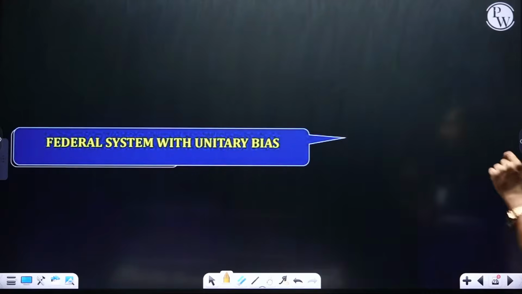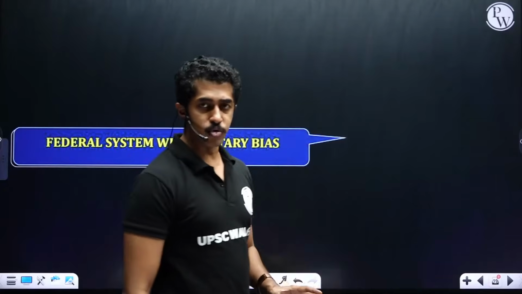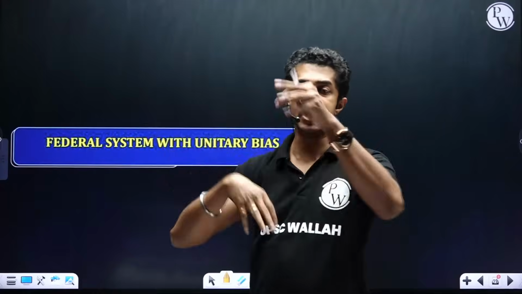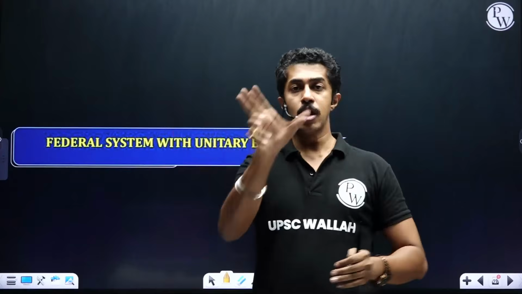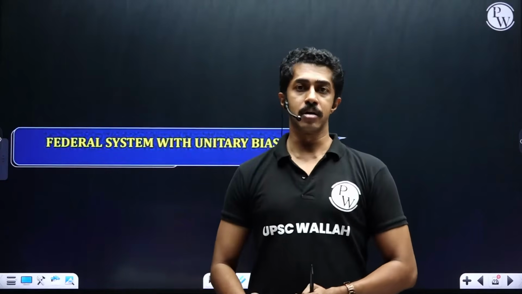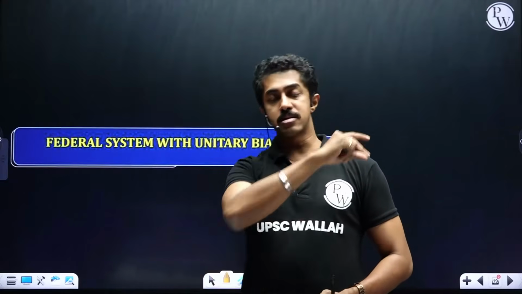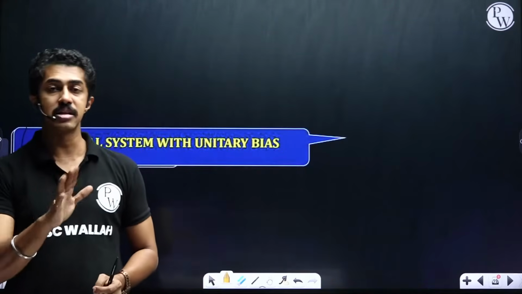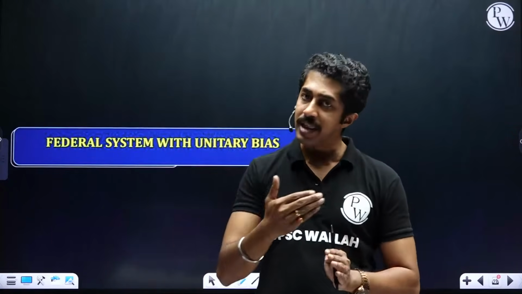Federal system with a unitary bias. Nowhere in our constitution has the word federation been used. And in India, first of all, it is not that we wrote an agreement where every state came together and joined, like the USA. In the USA, just like their name, United States of America, states came together as per an agreement, and then they decided to form the country called USA. Means what? Any state can secede from the USA at any point of time. It's not so easy, but yes, it is still a possibility. They can tell that we don't want to be part of this union. They can come out of it.